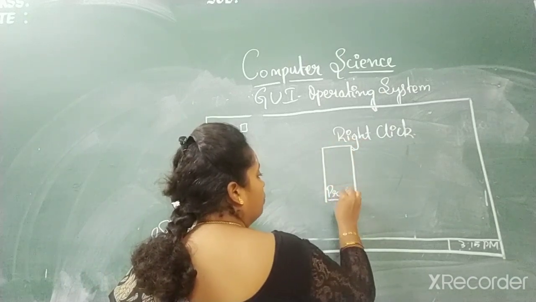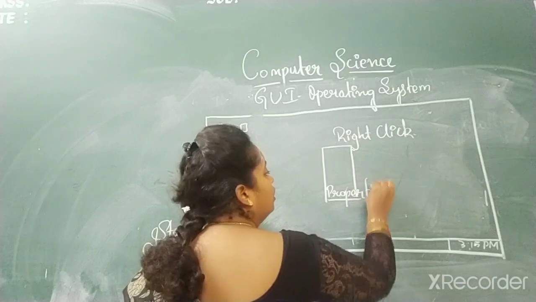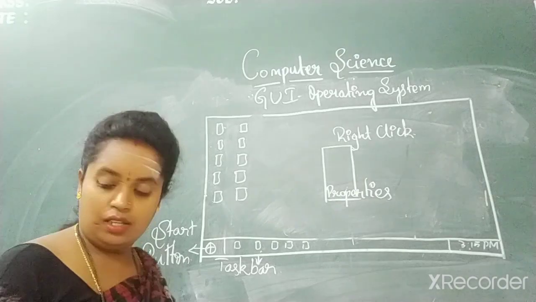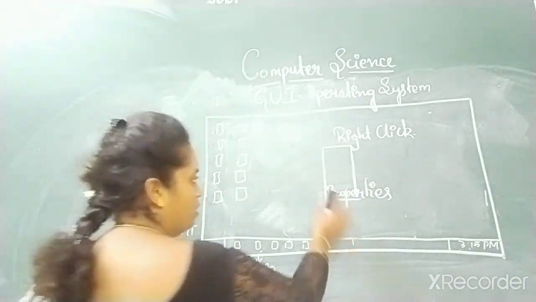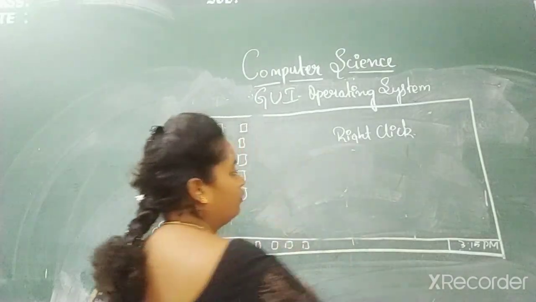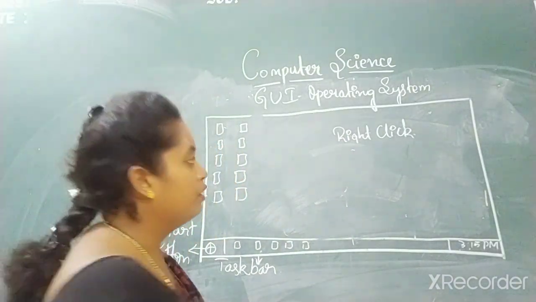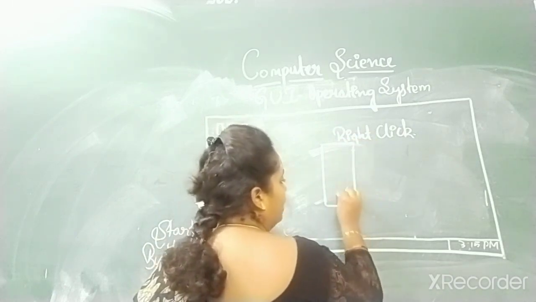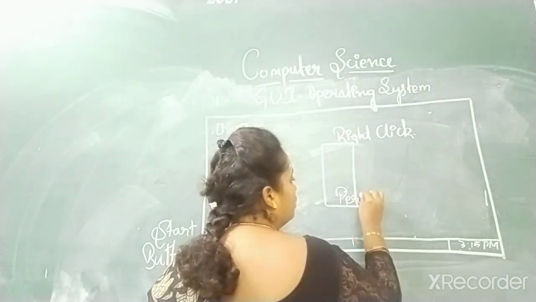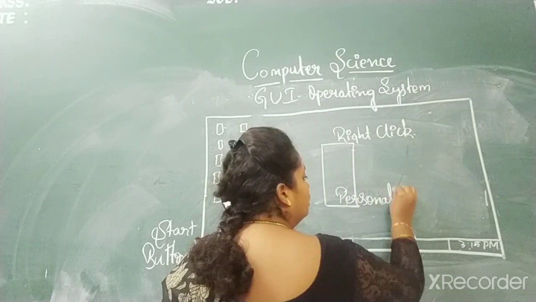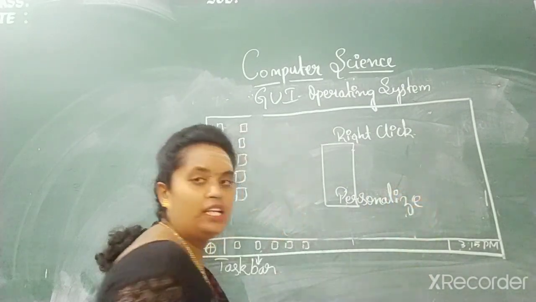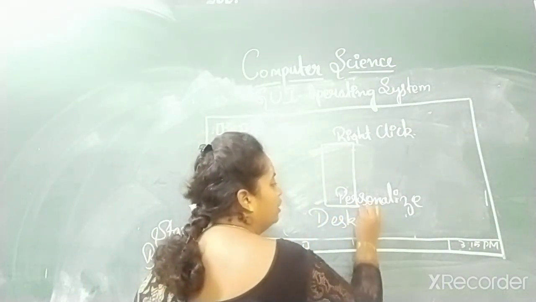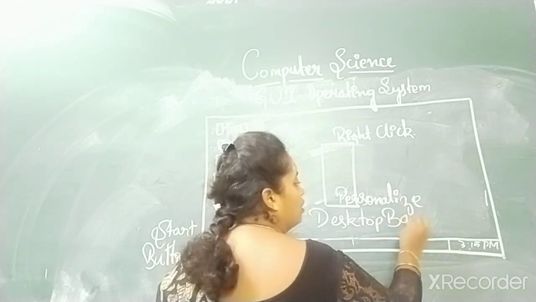Click on properties. Got it, children? Sorry, not properties. Personalize. Very sorry, children. Right click on the desktop screen. A window appears. In that you select personalize. In that you select desktop background.